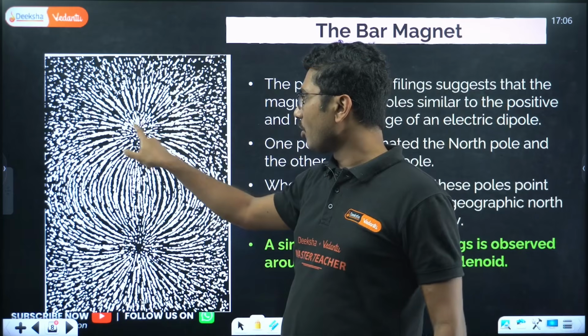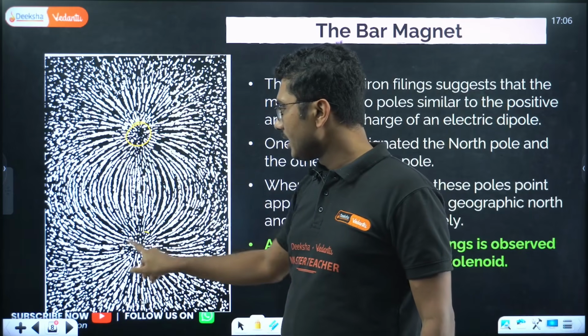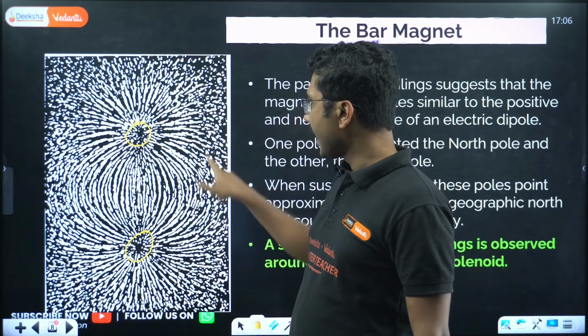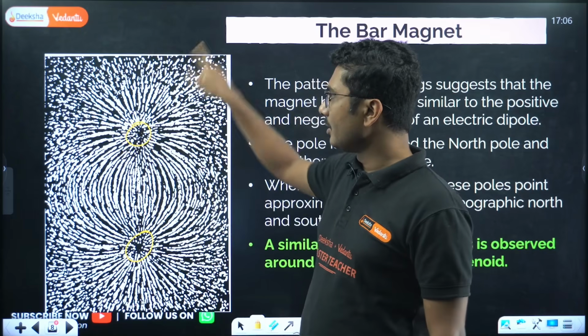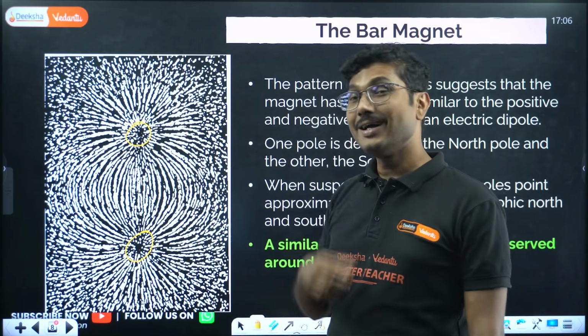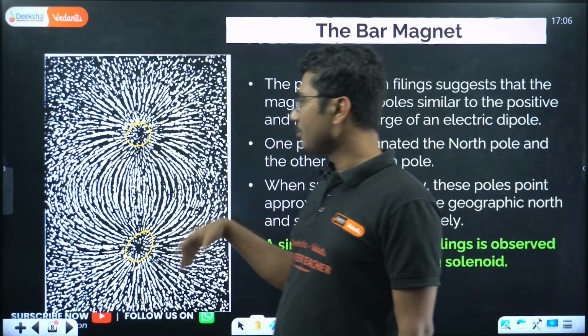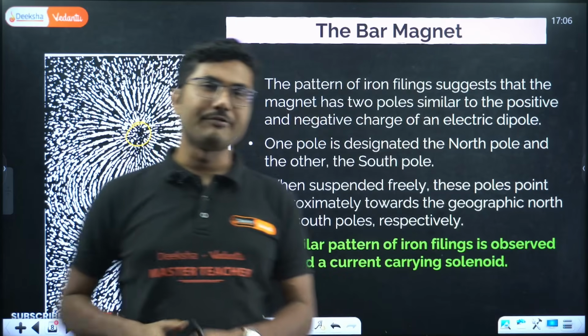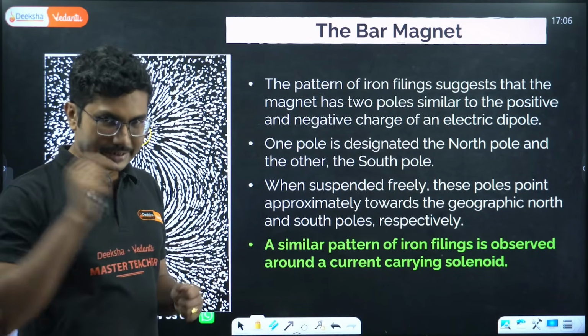You see that some of them are concentrated over here, some of them are concentrated over here, and you can see this beautiful pattern. This is the same pattern as the electric dipole. If you remember, the electric dipole had almost the same pattern, but there is a small difference in that. We will see that as well.